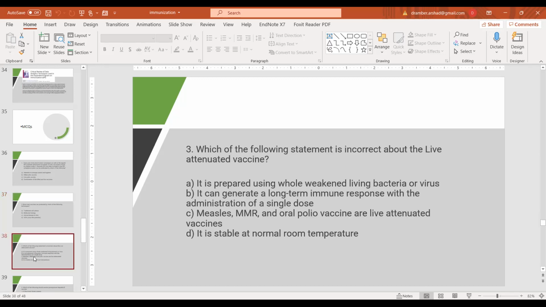Which of the following statements is incorrect about live attenuated vaccines? It is prepared using whole weakened live bacteria or virus. It can generate a long-term immune response with administration of a single dose. Measles, MMR, and oral polio are live attenuated. It is stable at normal room temperature.